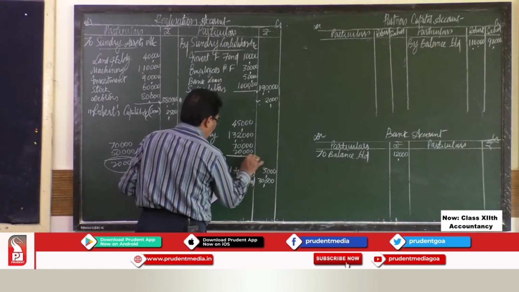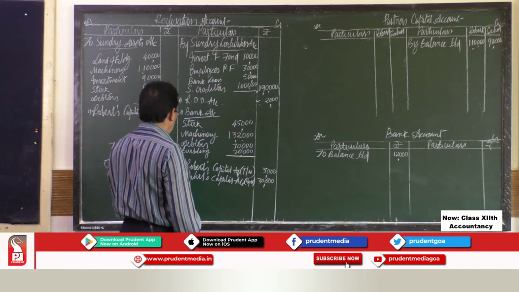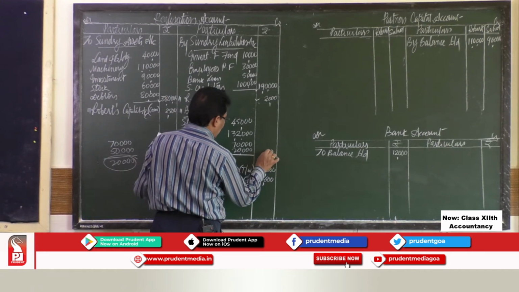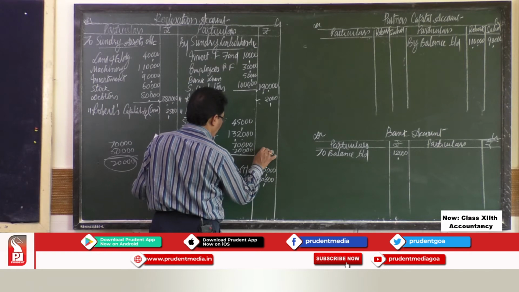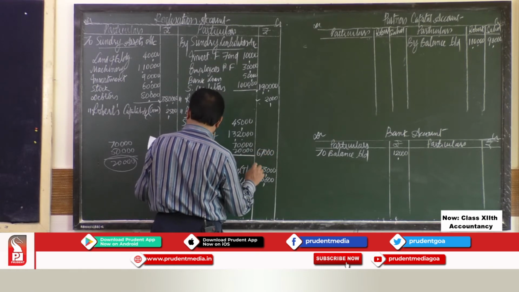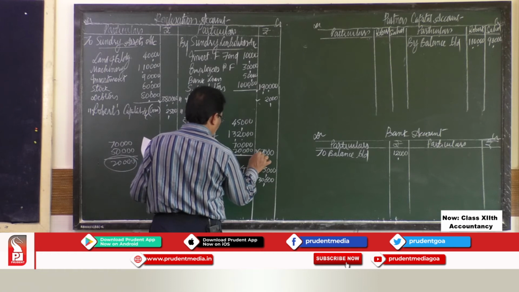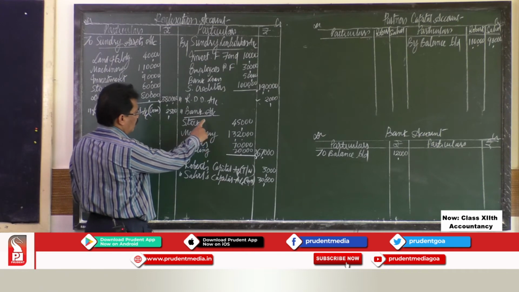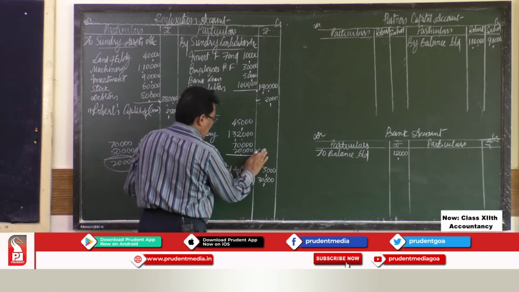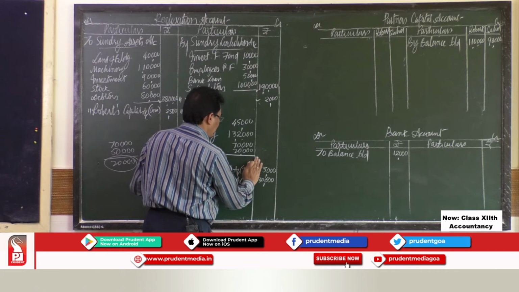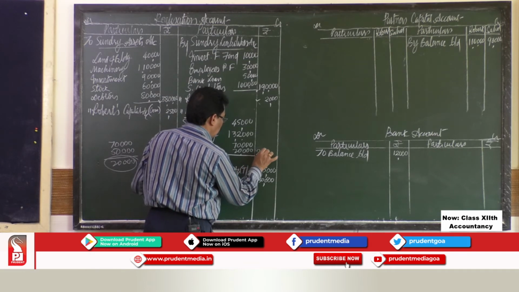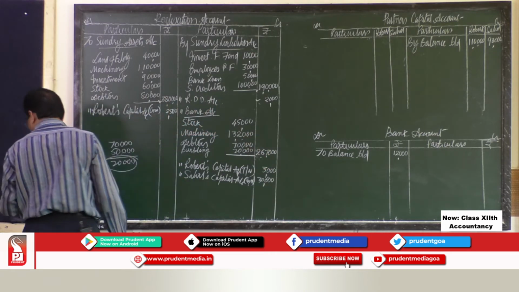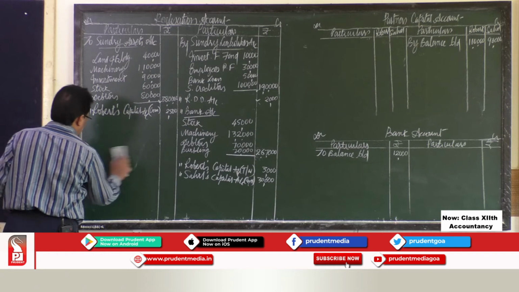So these are the assets realized. The total assets you have to value, you have to write it on the credit side. So the total amount received on sale of assets is 2,67,000. Now coming to the payment of liabilities.